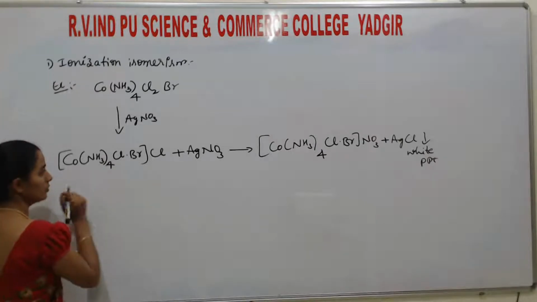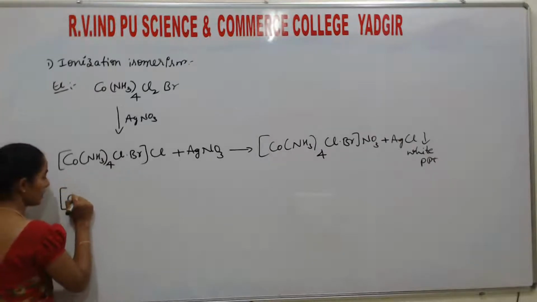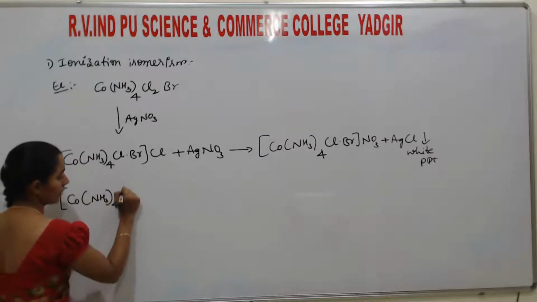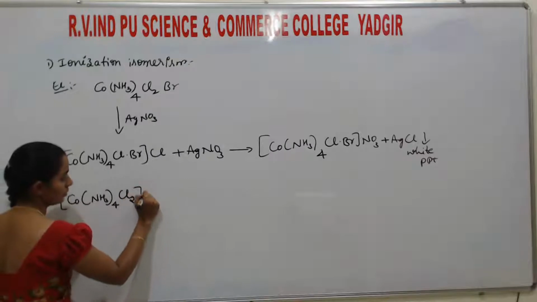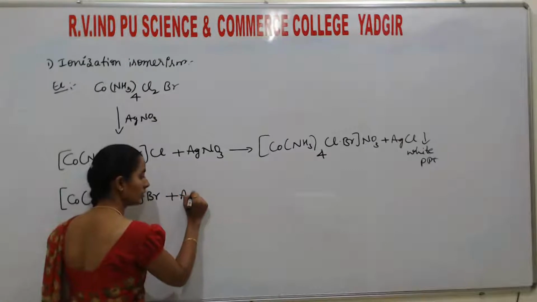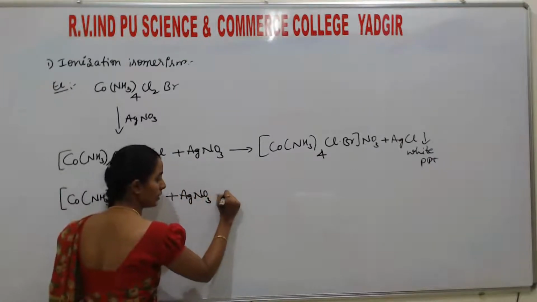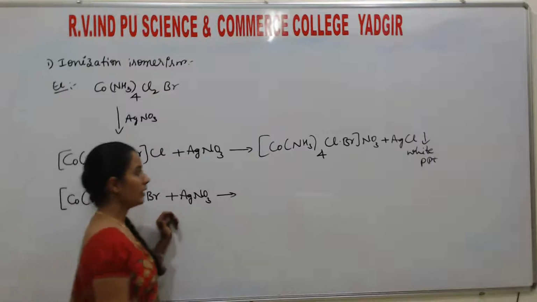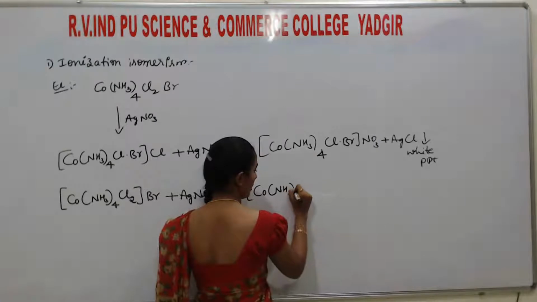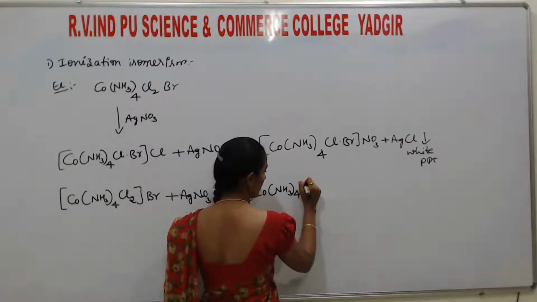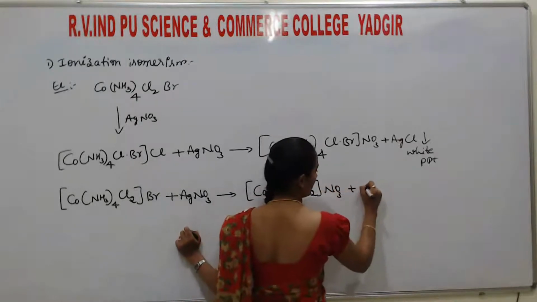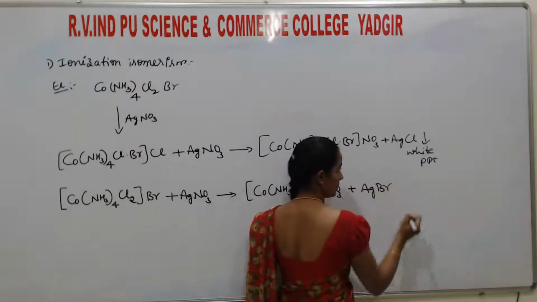Now if we assume it gives a yellow precipitate, that is Co(NH3)4Cl2Br treated with AgNO3 solution, then it gives [Co(NH3)4Cl2]NO3 plus AgBr.